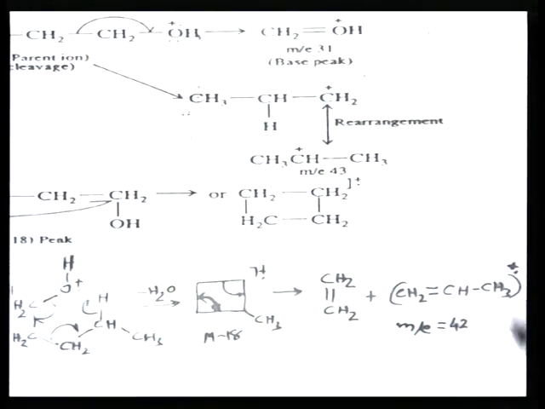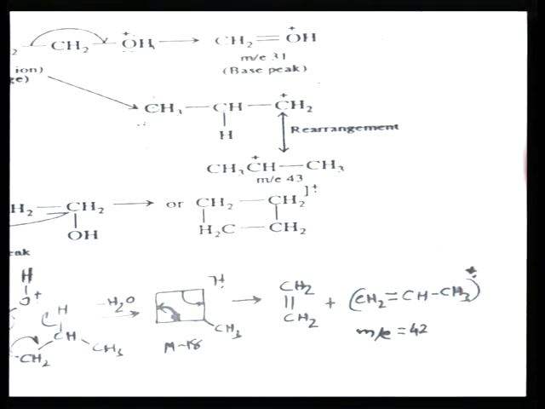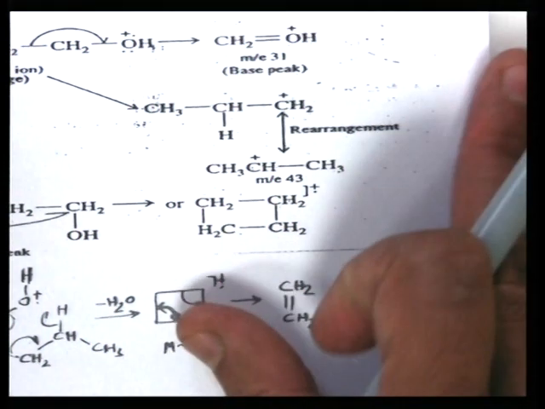This cyclic M minus 18 fragment undergoes rearrangement, losing a neutral molecule, ethylene, and the cation radical of a 3 carbon chain alkenyl ion at m/z 42 is obtained, CH2=CH-CH3 radical cation. So, this is the fragmentation of primary alcohol.